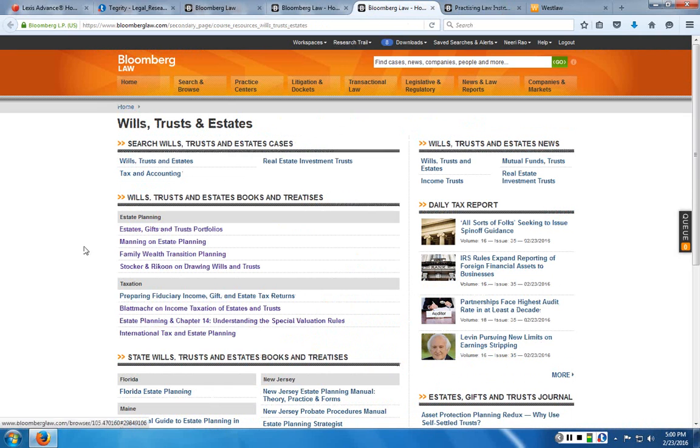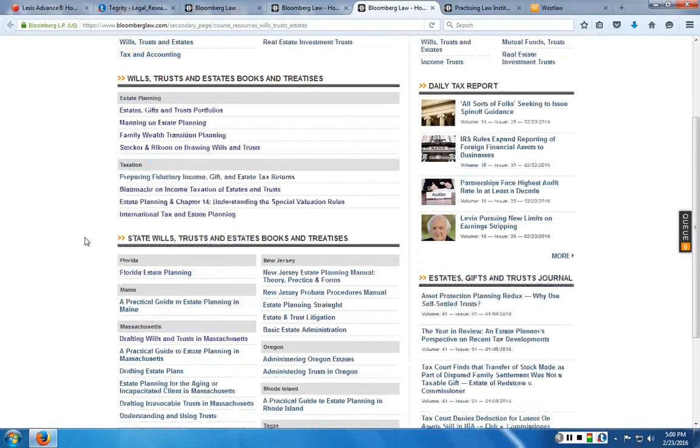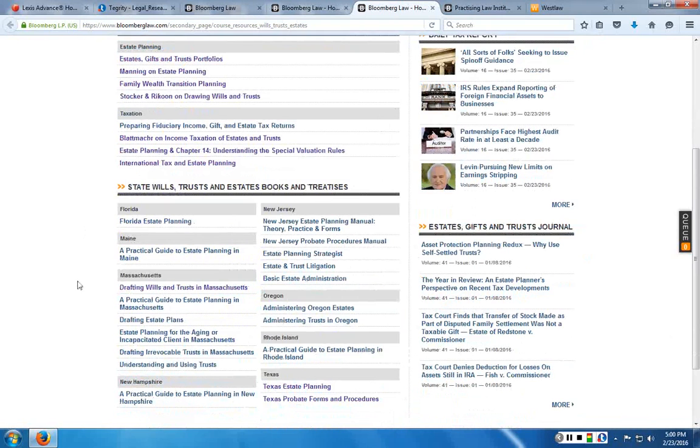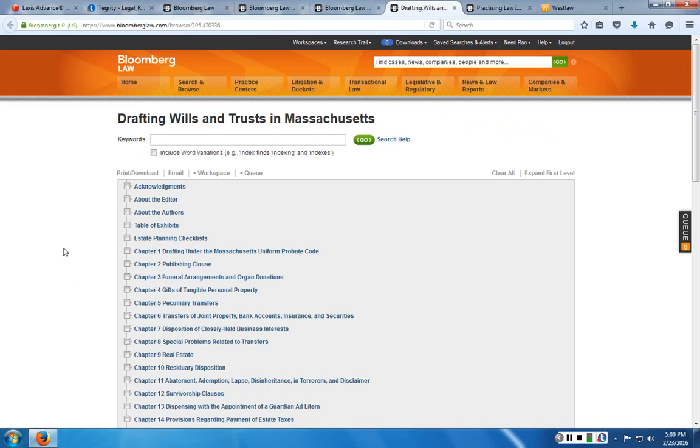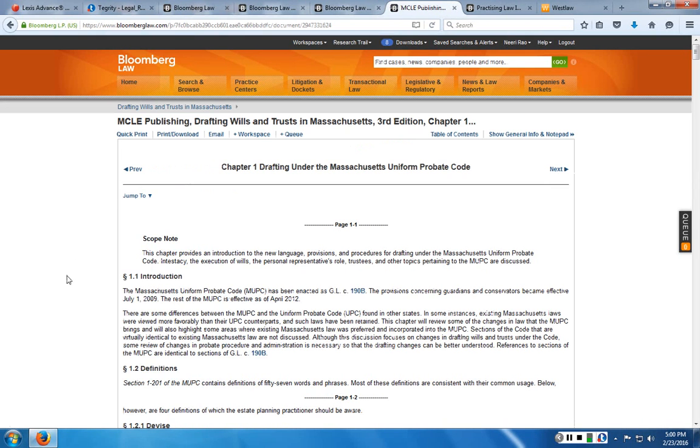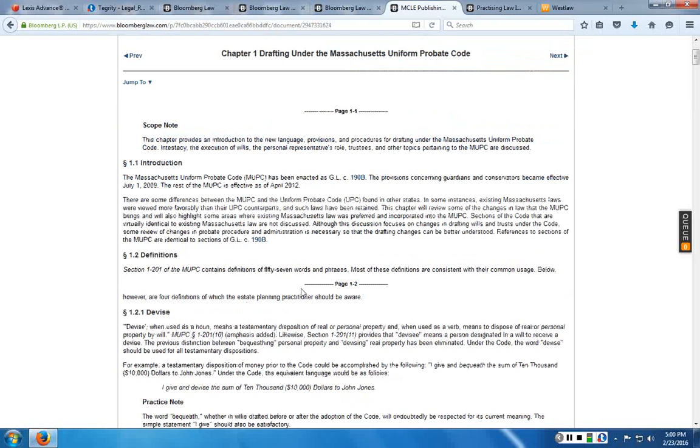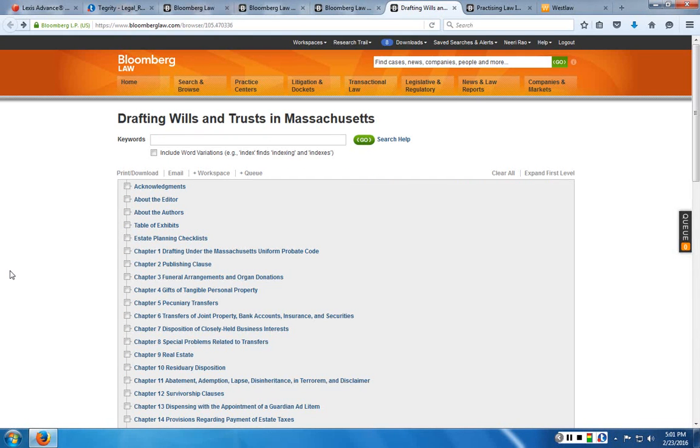Going back to the list of wills, trusts, and estates resources, there are also some state-specific books and treatises. Unfortunately, Ohio is not included here, but there are some resources on subjects such as drafting wills and trusts in Massachusetts. So if you're drafting something for a Massachusetts client and you need to know what Massachusetts law is, this may be a useful book for you. So that's pretty much what's on Bloomberg Law.